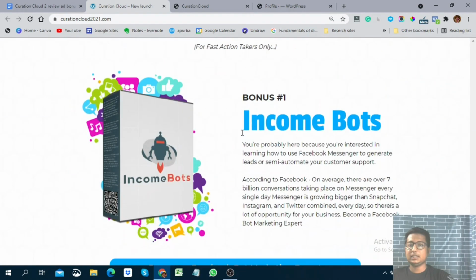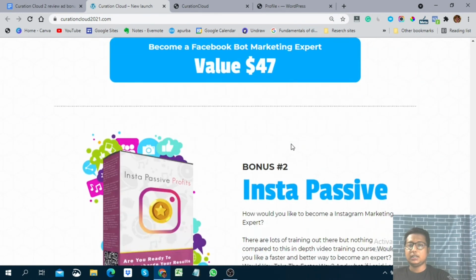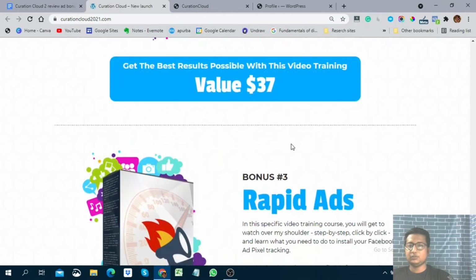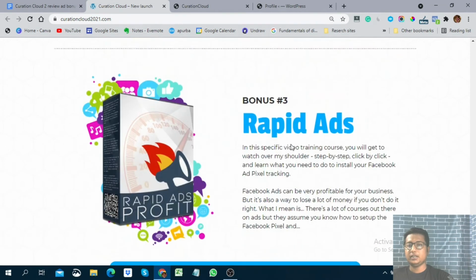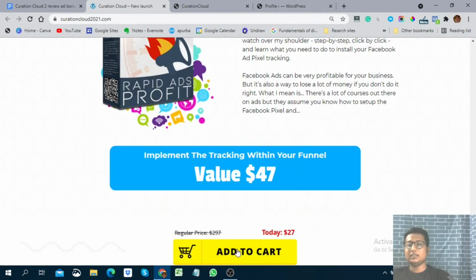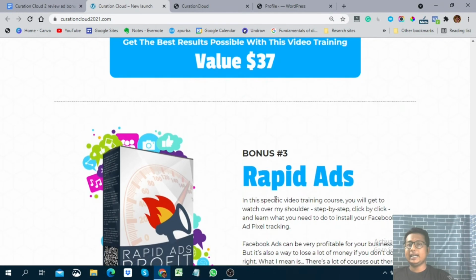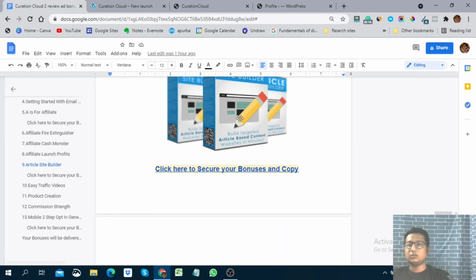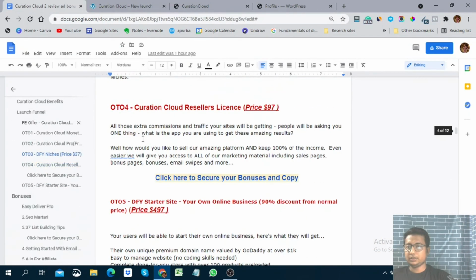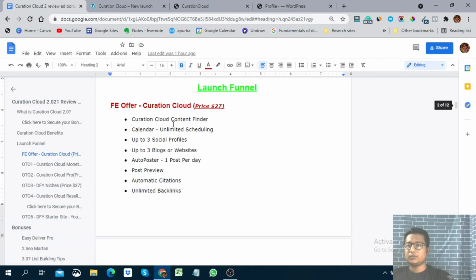Here you can see Income Bots, the first bonus. Next one is Insta Passive. After that, Rapid Ads. So these are the bonuses from the vendor. You need to click on these blue buttons, then the yellow buttons, to get all the bonuses and Curation Cloud. Okay, let's see the prices of this software. The front end price is only $27. If you pick only the front end, you get all of my bonuses also.